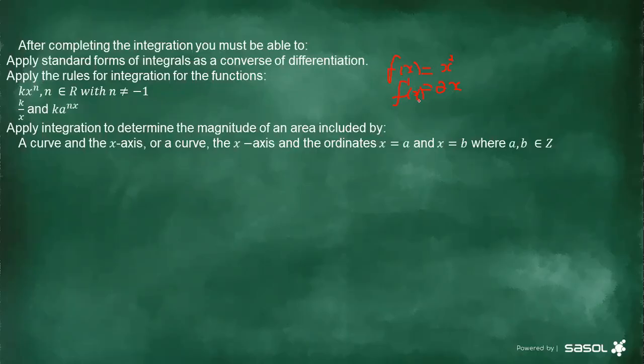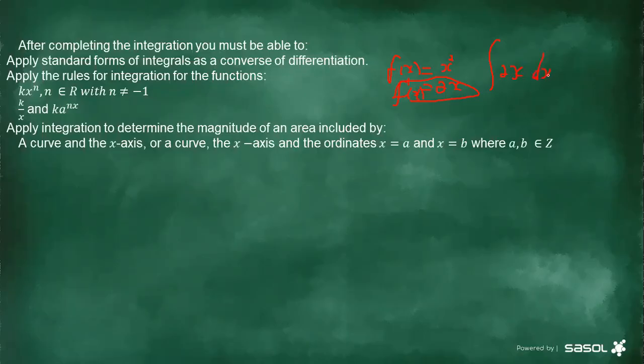Now, when we have 2x and we want to go back, we have to use integration. We draw the integral sign and write 2x dx, right?